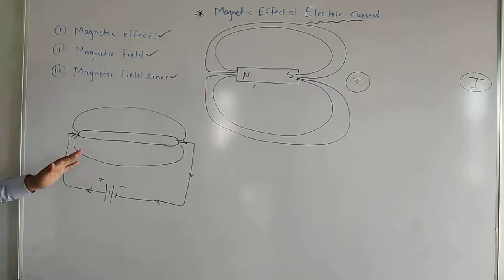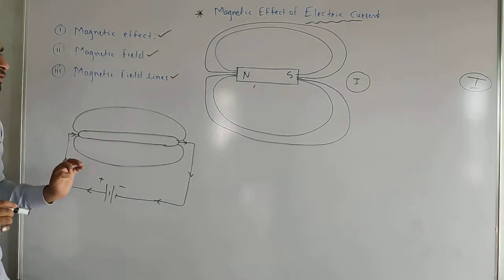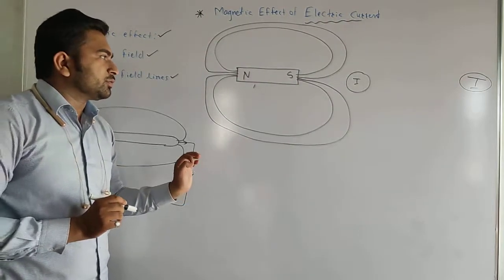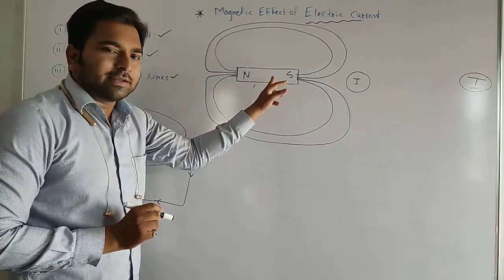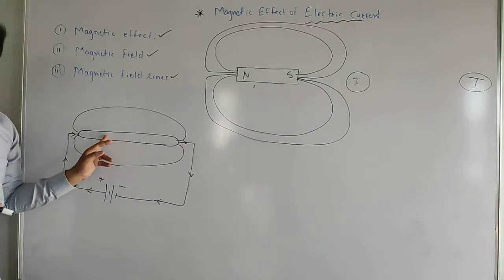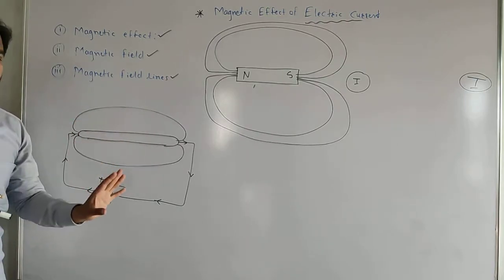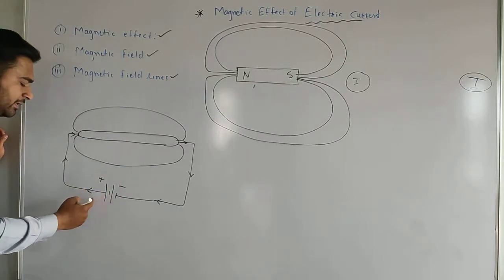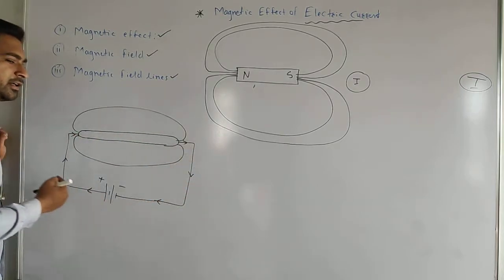I hope you have understood what I am trying to say. I am trying to tell you that as a magnet can create a magnetic field, in the same way our conductor can also create a magnetic field, but when current is carried through that conductor.